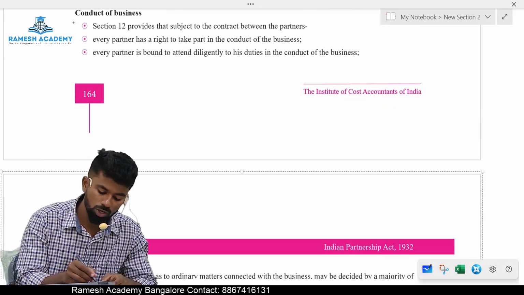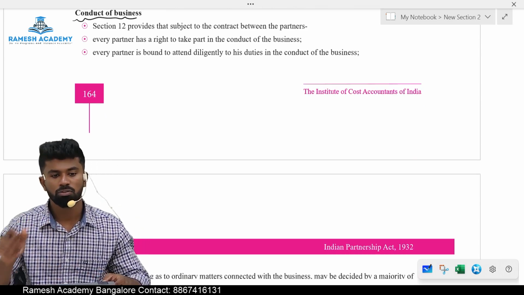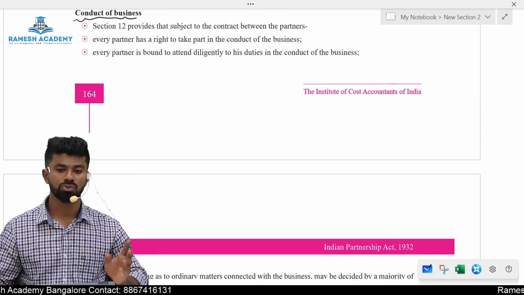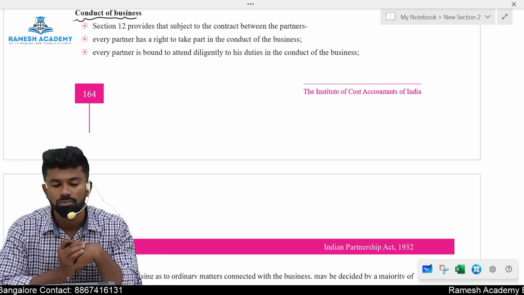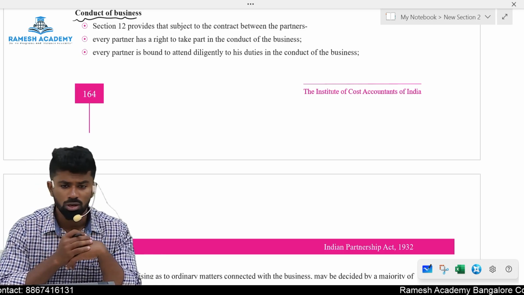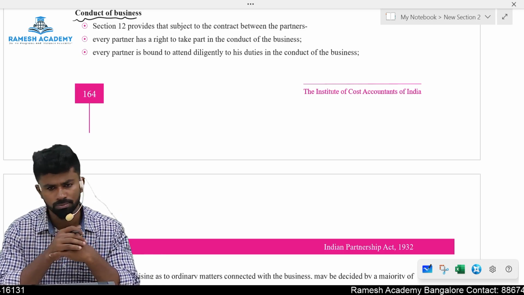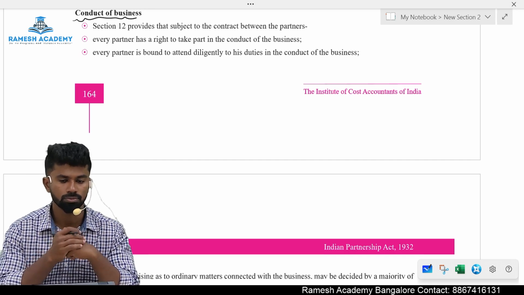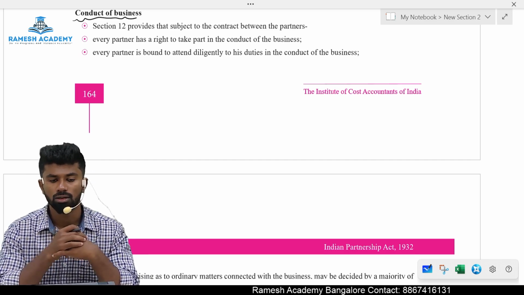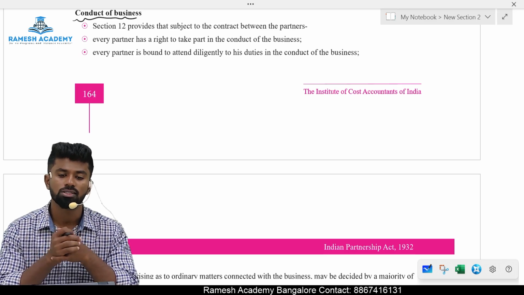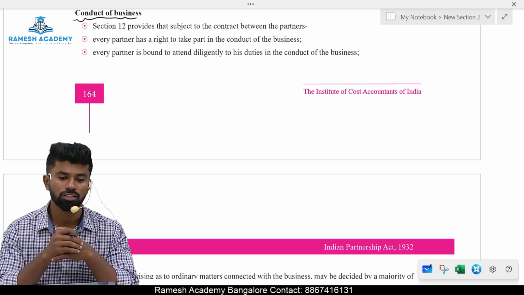Next, section number 12. Conduct of business. Before I go to section number 12, let me ask a few questions to you guys. Tell me, section number 9 provides what? Duties of partners. Correct, right? One of the duties of the partners is to what? They should work for whose benefit?